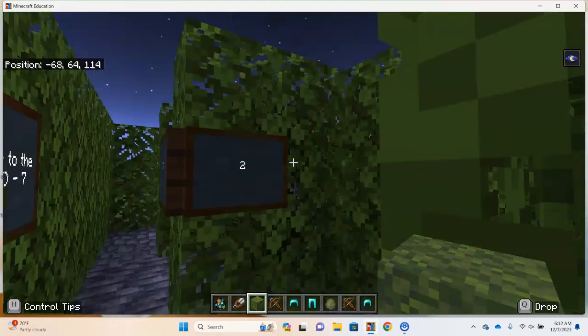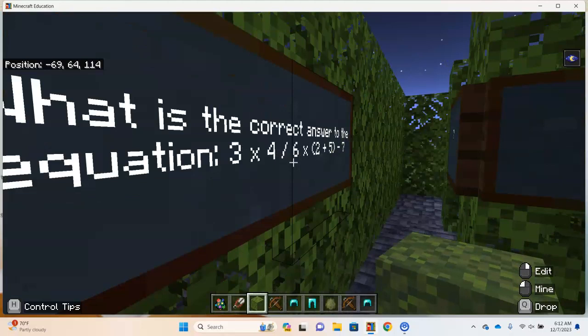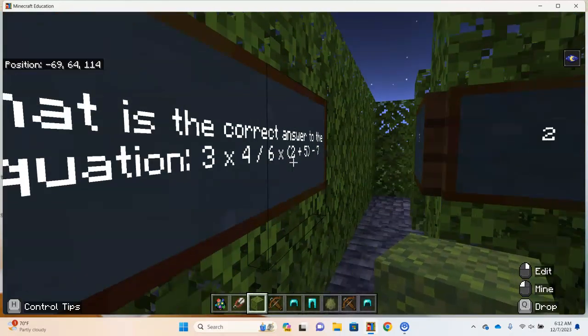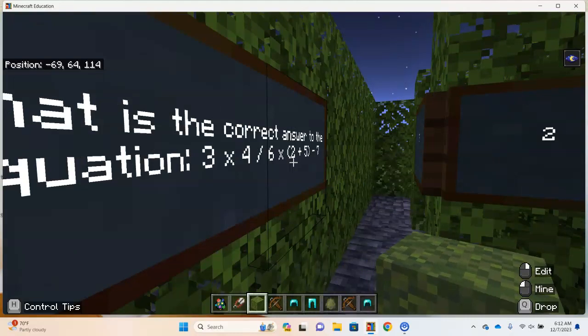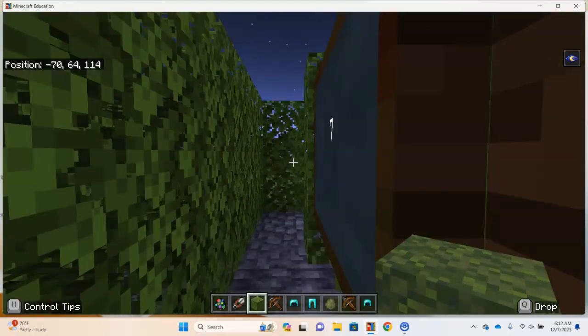There's a creeper, not so scary in creative mode. All right. 3 times 4 divided by 6 times 2 plus 5 minus 7. Parentheses are coming first here. 2 plus 5 is 7. So 3 times 4, 12 divided by 6. 2 times 7, 14. Minus 7 is 7. Ooh, saw a flash there.